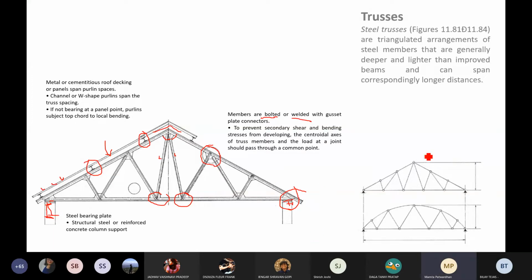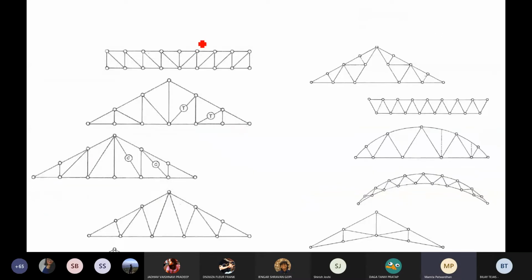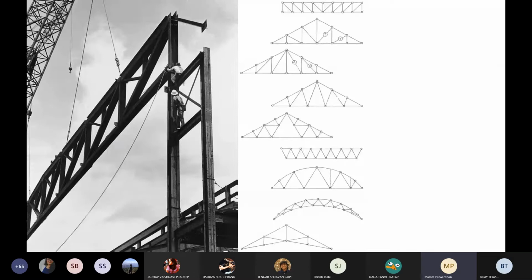So these are different kinds of trusses that are available. You have to understand the way the load gets transferred based on these trusses. Like I said, we won't get into the detail of trusses, but you have the freedom of working with this. Here you can see this built up girder that is being fixed onto a column, which is not just a single member, it's a composite member. There's bracing here, and this is really a heavy girder. It is put in place and then it is bolted.